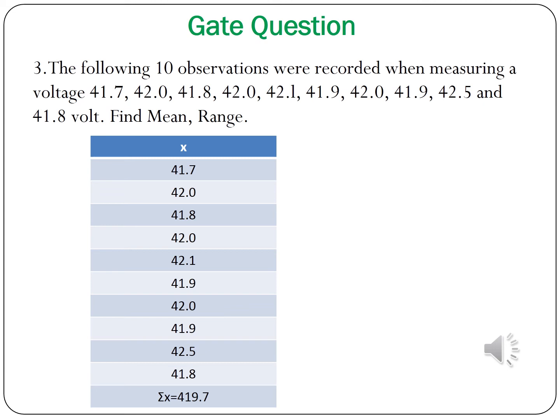The following 10 observations were recorded when measuring a voltage: 41.7, 42.0, 41.8, 42.0, 42.1, 41.9, 42.0, 41.9, 42.5 and 41.8 volt. So this is listed in the table as X. So summation of X is equal to 419.7.